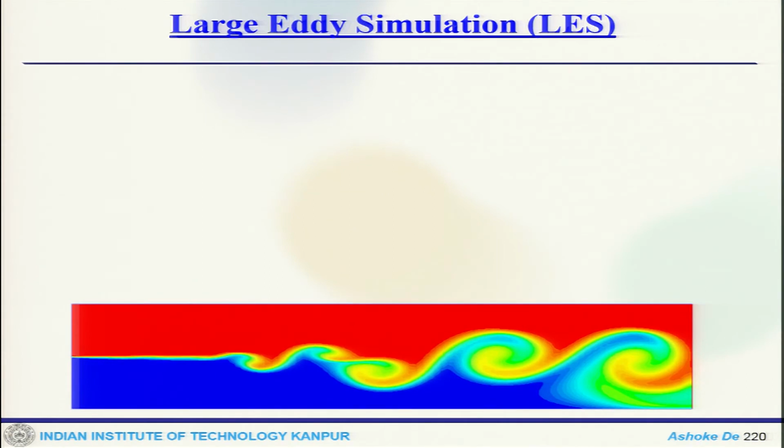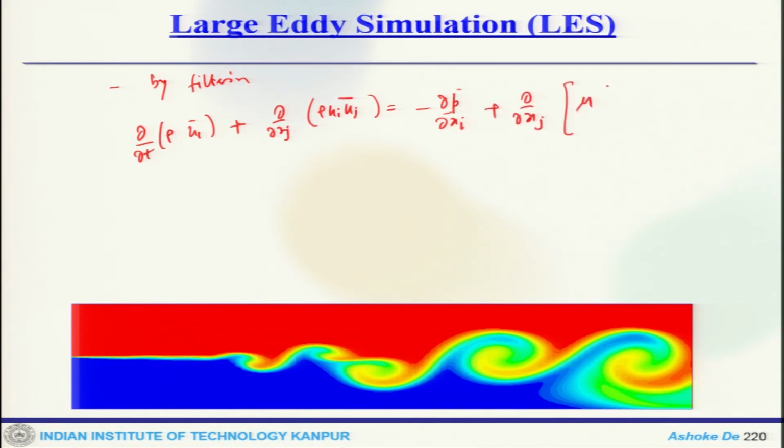Now, the LES equations are obtained by a filtering operation, and the filter produces the equations where you get the filtered equation, plus del by del x_j of rho u_i u_j, plus del by del x_j of mu times del u_i by del x_j, plus del u bar by del x_i, and also tau_ij. The tau_ij is your subgrid stress term, which is modeled. So, different subgrid scale models are available.